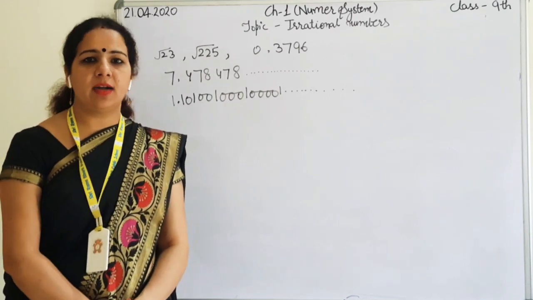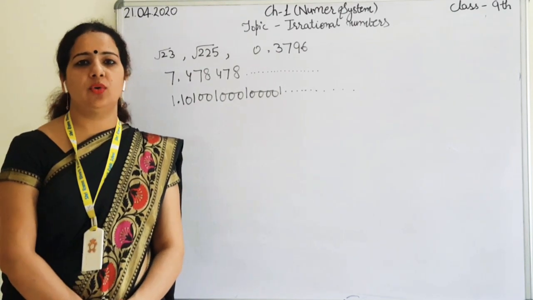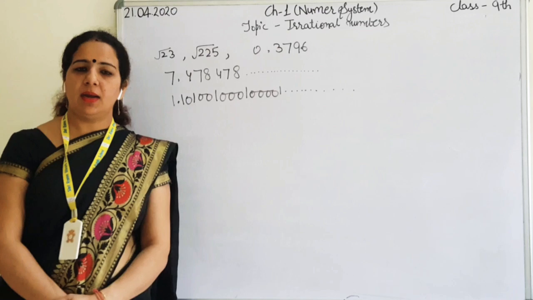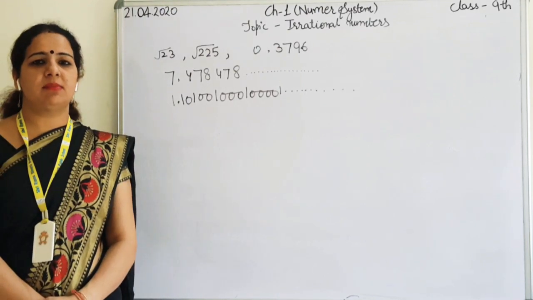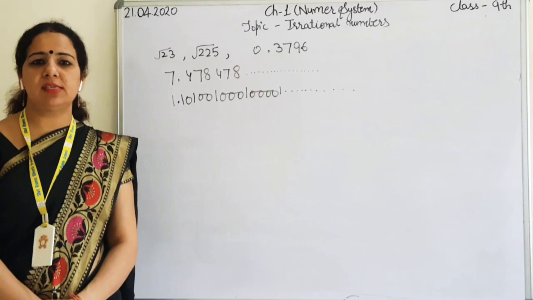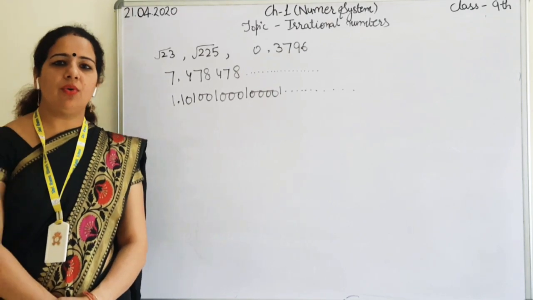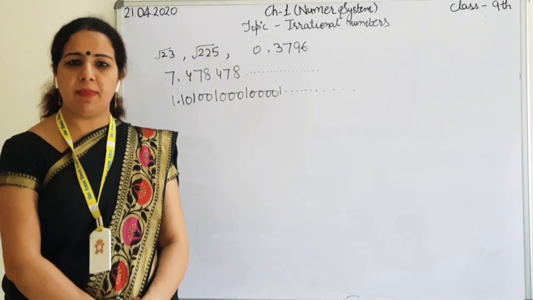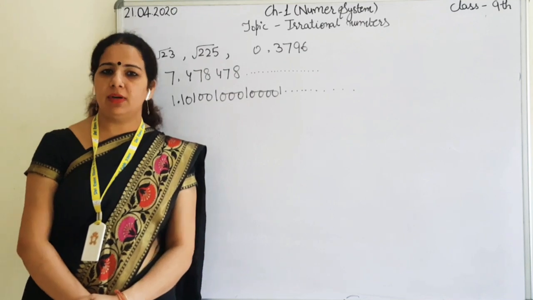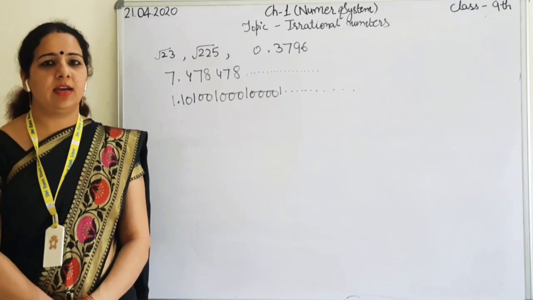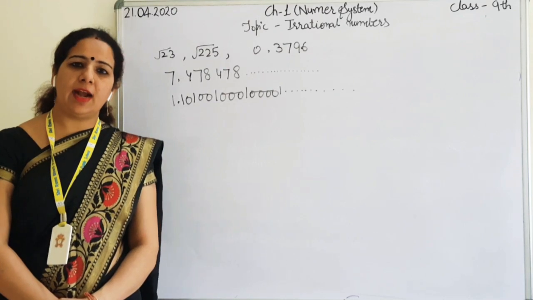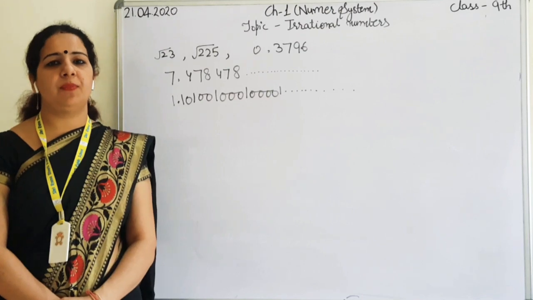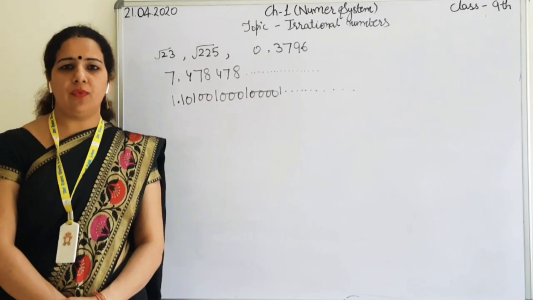Here I'm going to start our next topic, and that is related to the irrational number. As we all have started the number system, the major topics of this number system for our syllabus are rational numbers and irrational numbers. You all are aware of the rational number, the number that can be written in the form of P by Q, and Q should not equal 0. P and Q both are integers, and one more thing we can add in this, P and Q should be co-prime. Co-prime means the HCF of P and Q should be equal to 1.